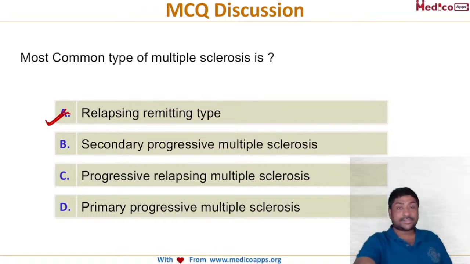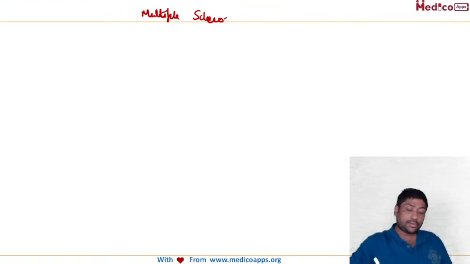Now let's look at important points about multiple sclerosis, because again it's a very high-yield topic. So let's start learning about multiple sclerosis. We know the pathogenesis: basically it's an autoimmune disorder, and vitamin D deficiency has also been implicated.